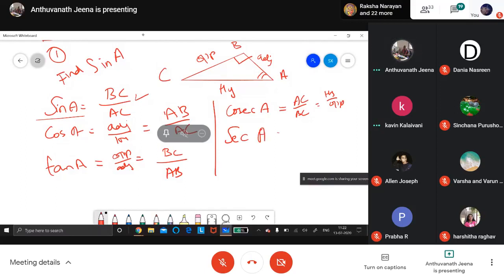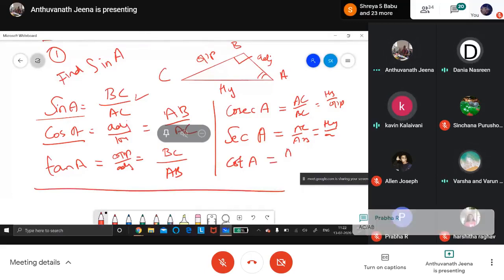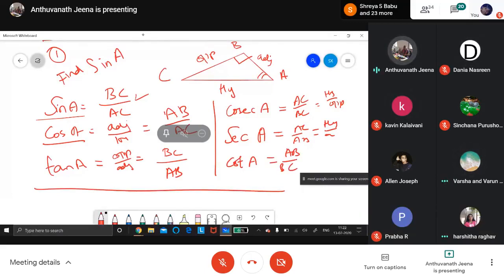Secant A is the reciprocal of cos A, which is AC by AB. Hypotenuse by adjacent. What is cot A? Again, the reciprocal of tan. AB by BC. Very good. That means adjacent by opposite.